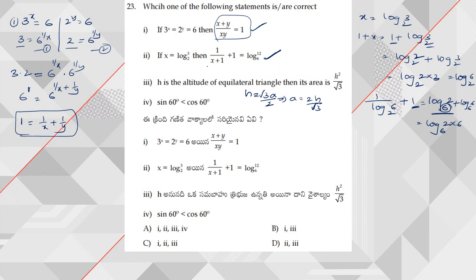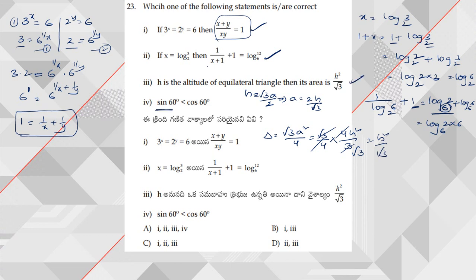Already we know the formula for the area of an equilateral triangle: delta is equal to root 3 a square by 4. Now substituting the value, I can write root 3 by 4 into a square, which means 4h square by 3. Now 4 gets cancelled, and root 3 in 3 cancels root 3 times. Hence the answer is h square by root 3. So option 3 is also correct.